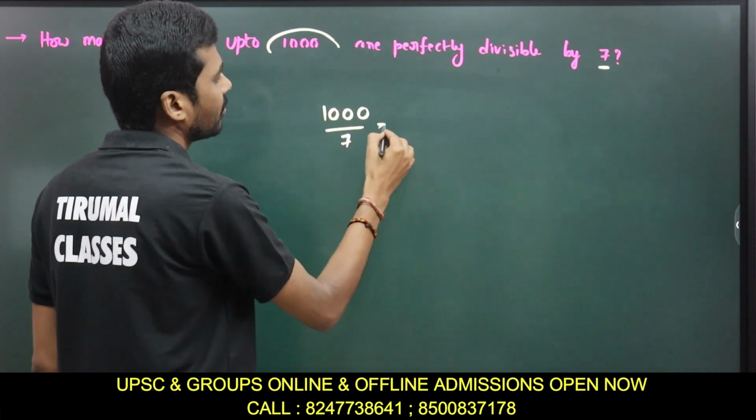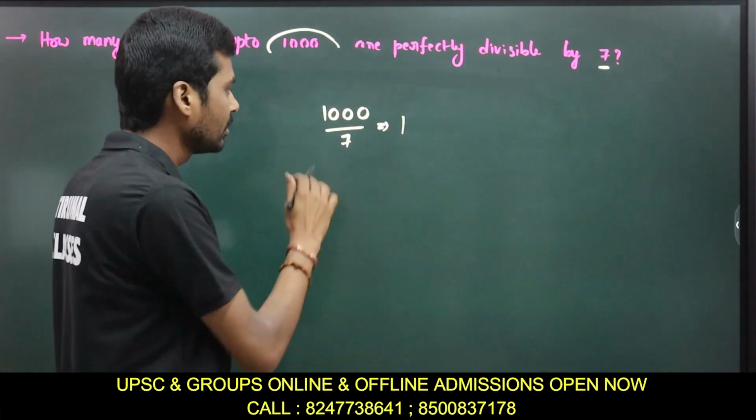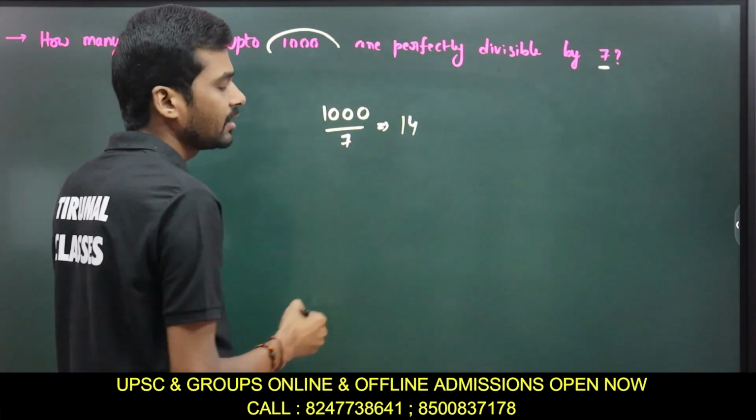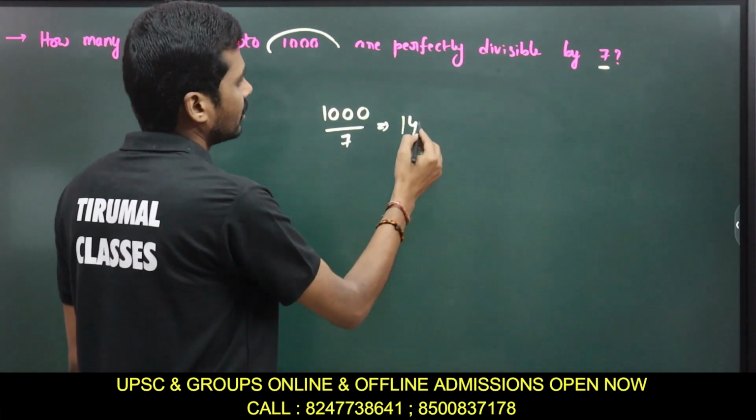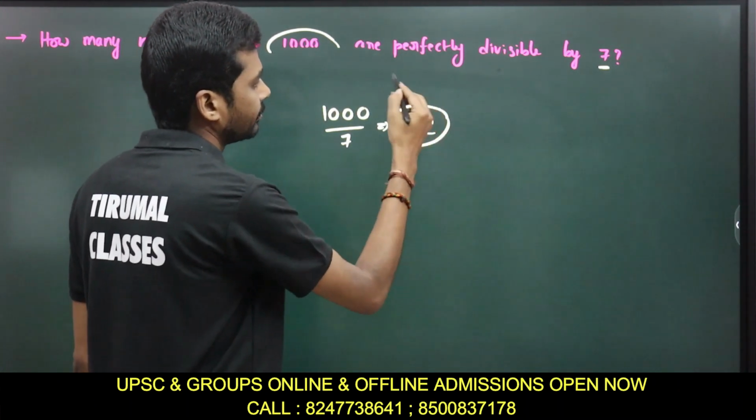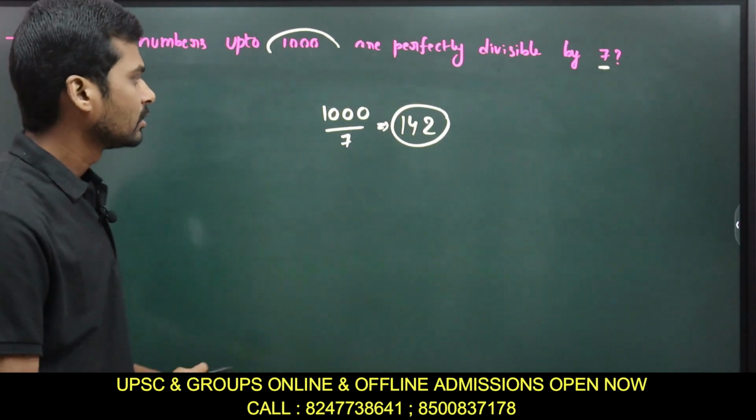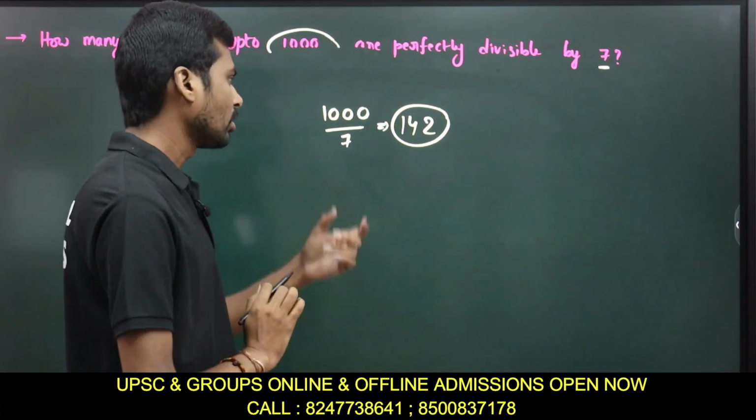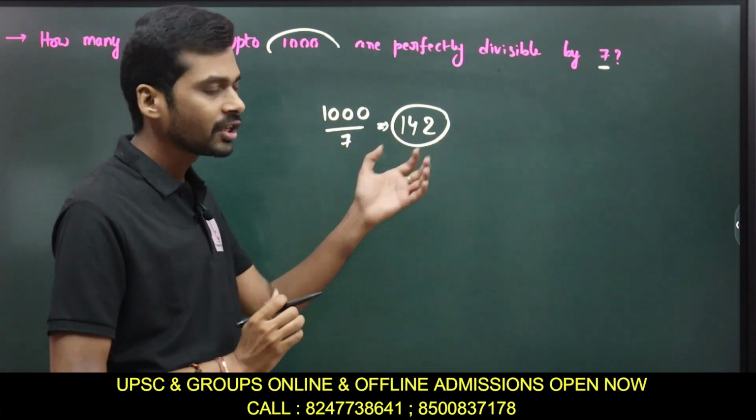What is the quotient part we will get? 7 1s are 7, 3; 7 4s are 28, 2; and next, 7 2s are 14. So what is the answer? The answer is 142. So when you divide 1000 by 7, the quotient part is your answer.